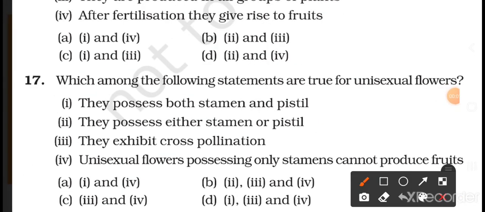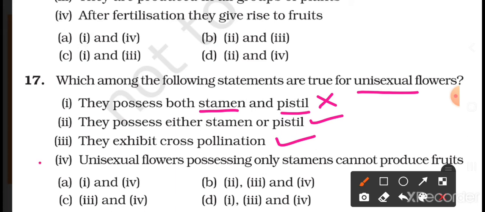Question number 17. Which among the following statements are true for unisexual flowers? First, they possess both stamen and pistil. This is not true because in a unisexual flower, either the pistil is present or the stamen is present. Both are not present in the same flower. Second, they possess either stamen or pistil. This is correct. They exhibit cross pollination. Yes, cross pollination is necessary in the case of unisexual flowers.